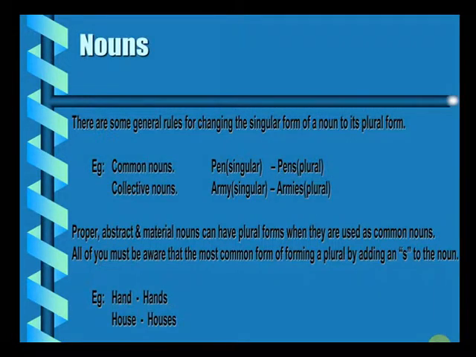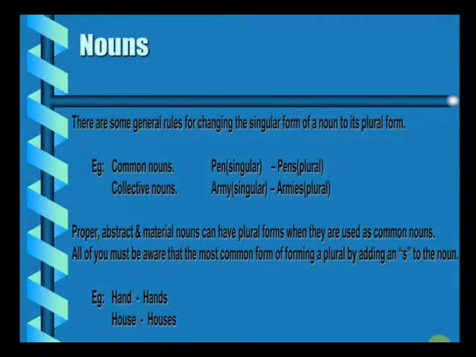Now, as we discussed singular and plural nouns, let us see how to convert singular nouns into plural nouns. There are different rules applying for that. So, there are some general rules for changing the singular form of a noun to its plural form. In case of a common noun, as we have seen, a common noun is any broad category that you refer to. Pen is singular. If you have to convert pen, which is a singular entity, into plural, you will just place s at the end. That would make it pens.